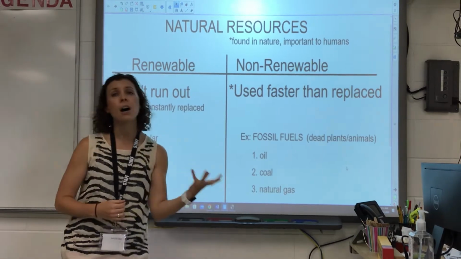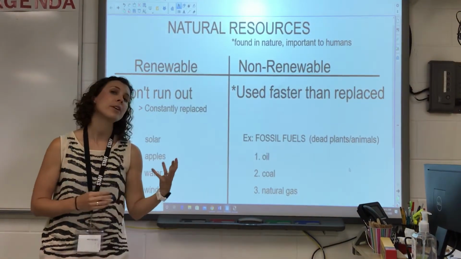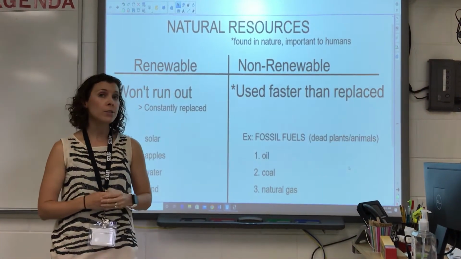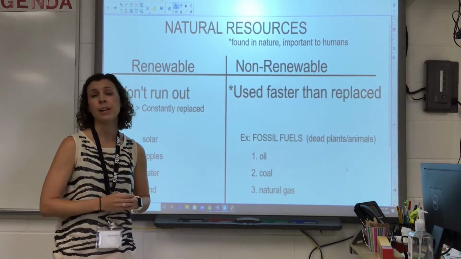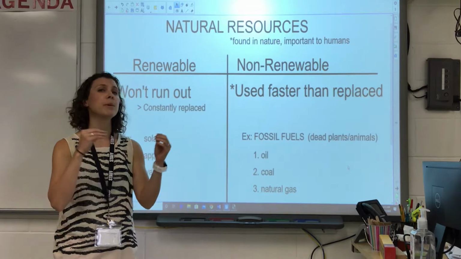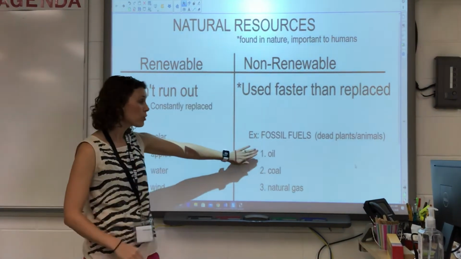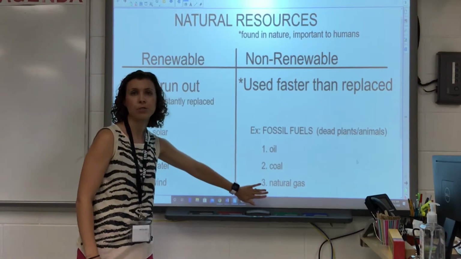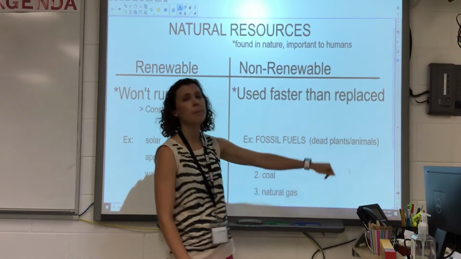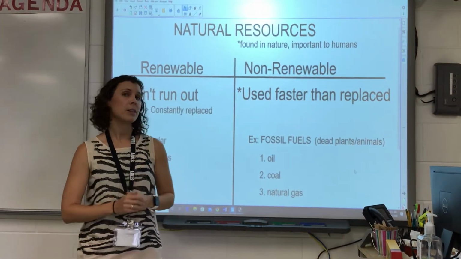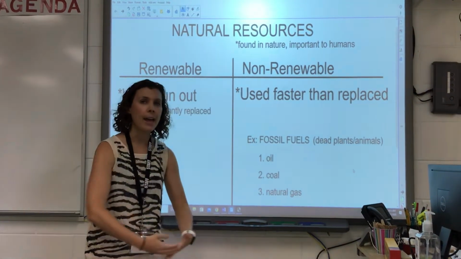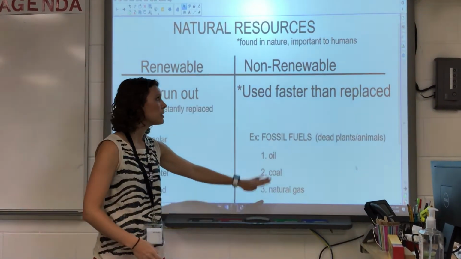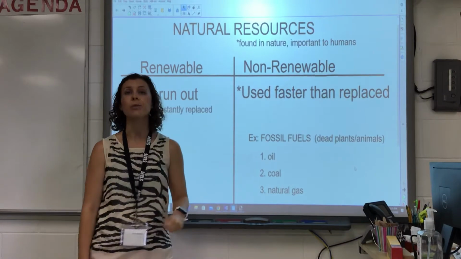Think of the word fossil. These are things that are very, very old. Fossils also, we know, come from animals and plants. So these are things from animals and plants that have been broken down, and that's actually what your oil, your coal, and your natural gas are. They are from dead plants and animals. So obviously it would take a long time for plants and animals to die, to decay, and then to turn into these items, and so that makes them non-renewable.